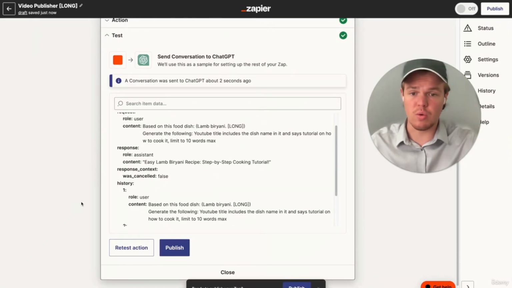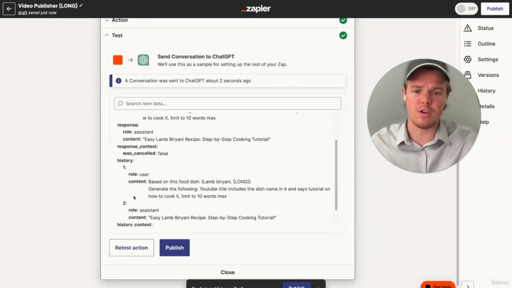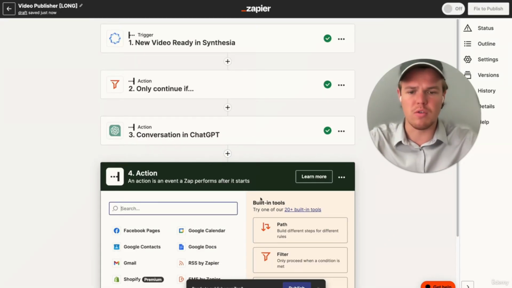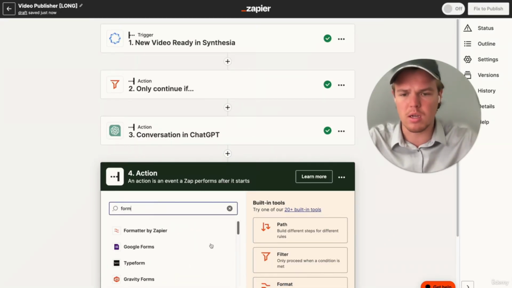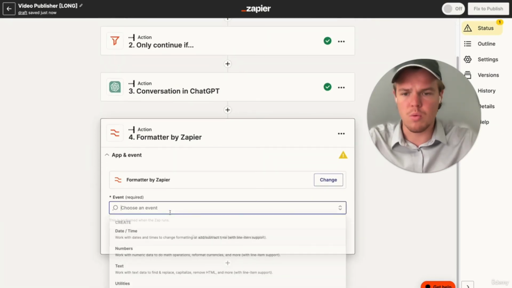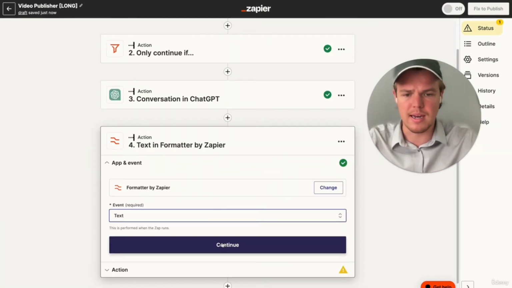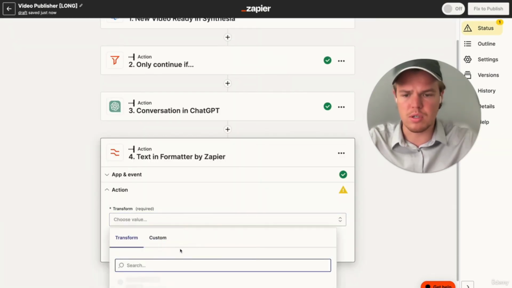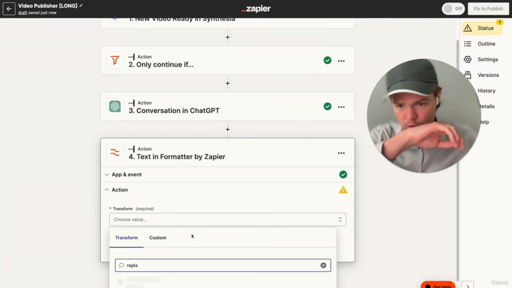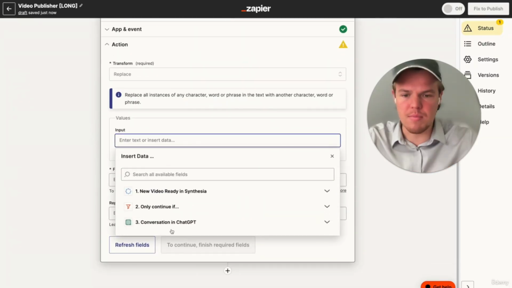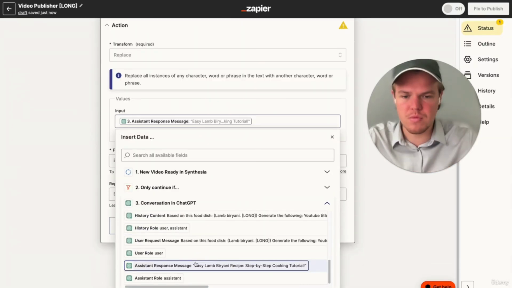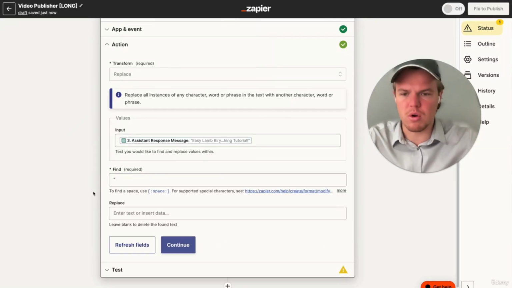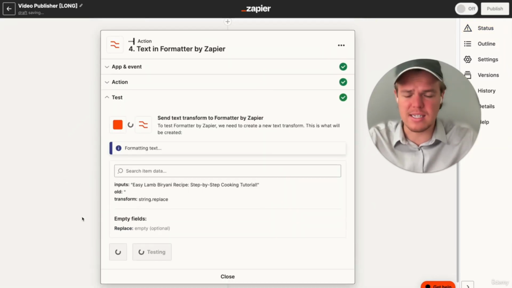Okay, there we go. So easy lamb biryani recipe. I'm probably butchering how you say that. Step-by-step guide cooking tutorial. From here, let's get rid of those quotations using a formatter block. Just go ahead and hit formatter. We're going to choose the event of text as we are manipulating text here, and the function we're going to be doing is replace. Let's go ahead and input the output that we have here. Let's find the quotation marks, replace it with empty space. We're going to test that action.